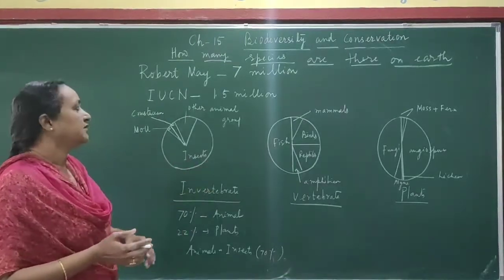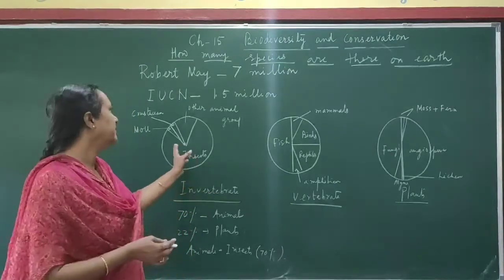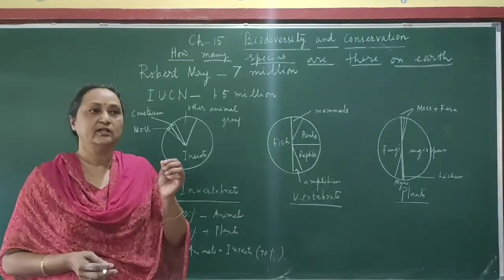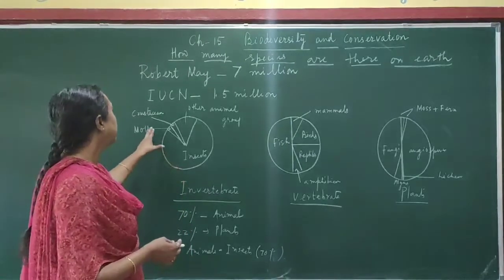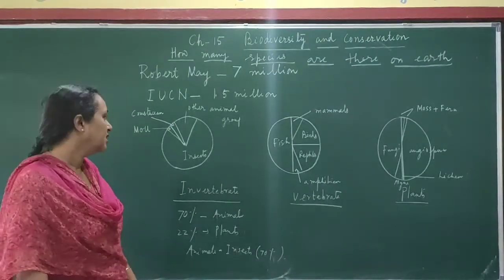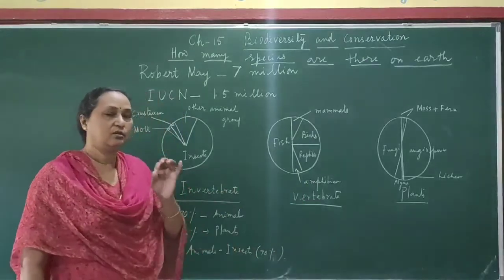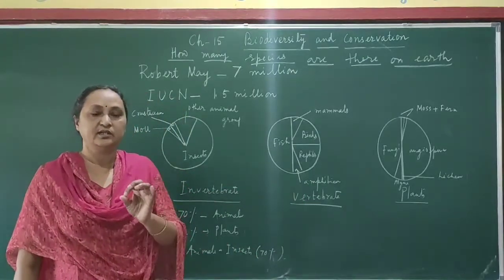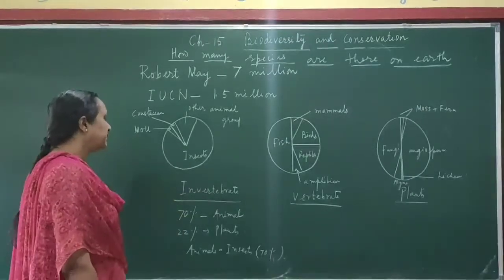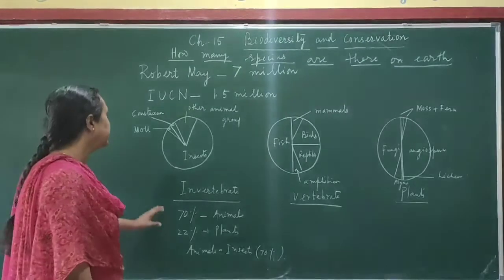Now here you see there are 3 figures given, and these figures you get in board exams. Here the labeling is given in the figure, but in board exams, in place of the labeling there will be A, B, C written, and you write down what is A, what is B, what is C. So you have to remember the labeling. And here I have written invertebrates, vertebrates and plants. So what is the number of invertebrates, vertebrates and plants on Earth? Now this diagram, you see, shows the number of invertebrates, or the biodiversity of invertebrates.